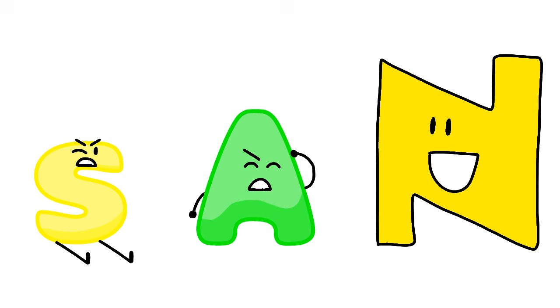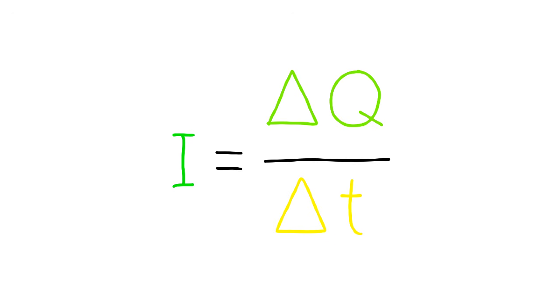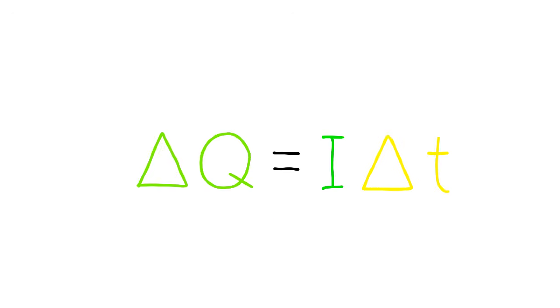Ow, that really hurt. Now I'm an amp and a second. That makes sense, since current is the rate of charge flow over time. This gives us an equation, I equals delta Q over delta T. We can do a bit of rearranging and realize that charge is current multiplied by time.